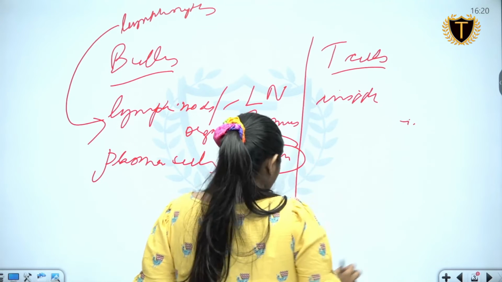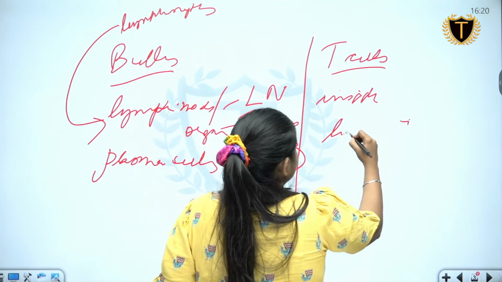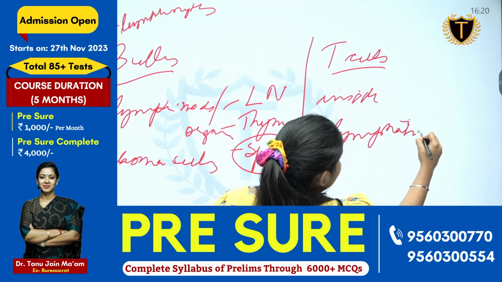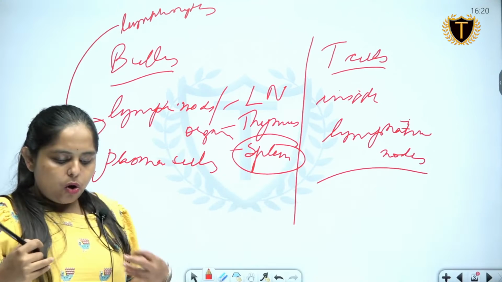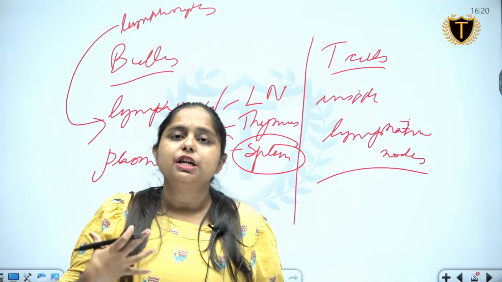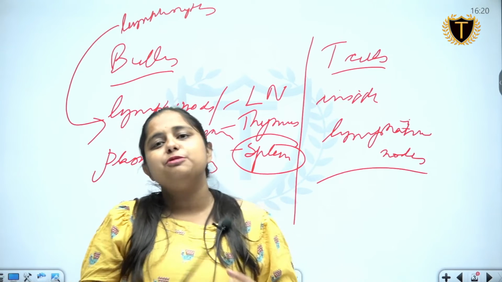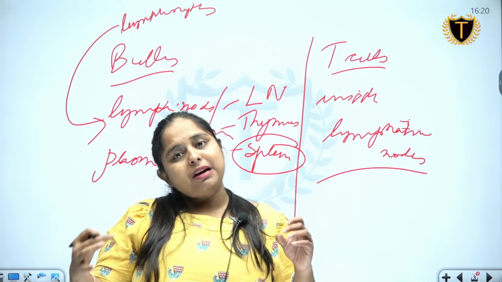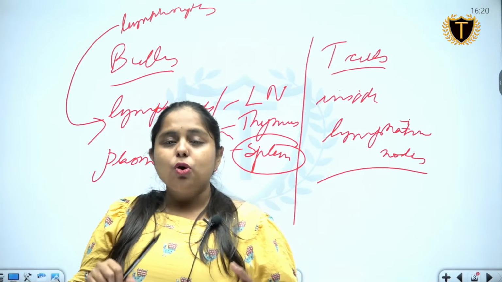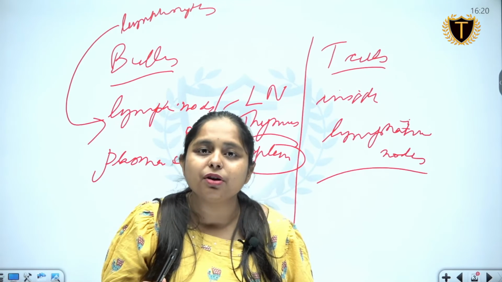What are lymphatic nodes? So all the blood that is used in our body, that has been done with its function, they leave out some kind of fluid which is also known as lymph.